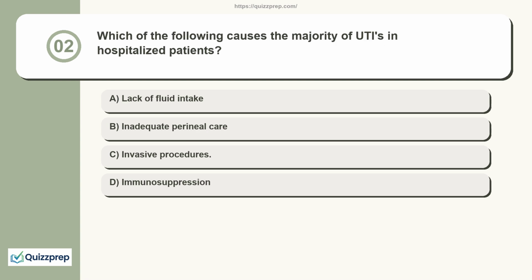Question 2. Which of the following causes the majority of UTIs in hospitalized patients? Lack of fluid intake, inadequate perineal care, invasive procedures, immunosuppression.